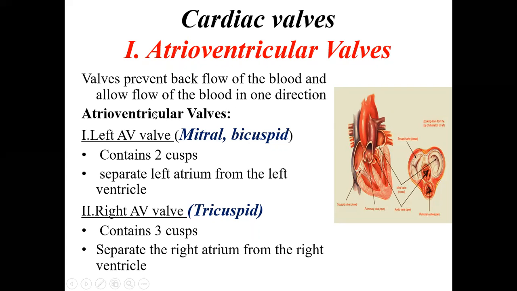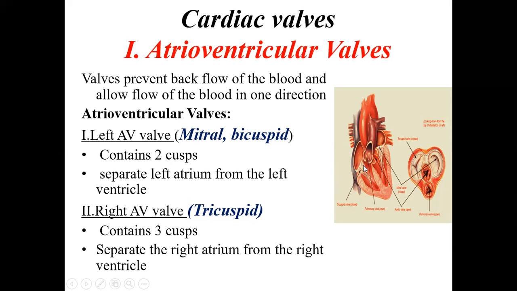The atrioventricular valves, there are two, on the right side and the left side. On the left side, this is the most important. This is called the left atrioventricular valve. AV valve means atrioventricular valve. It is also called the mitral valve, or the bicuspid. You can see here, if you take a section at this level, this is the tricuspid and this is the bicuspid. Bi because it contains two cusps, and it separates the left atrium from the left ventricle.